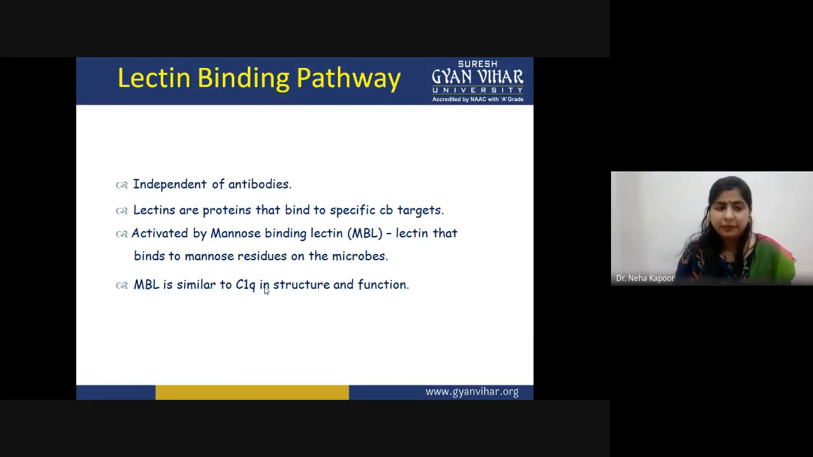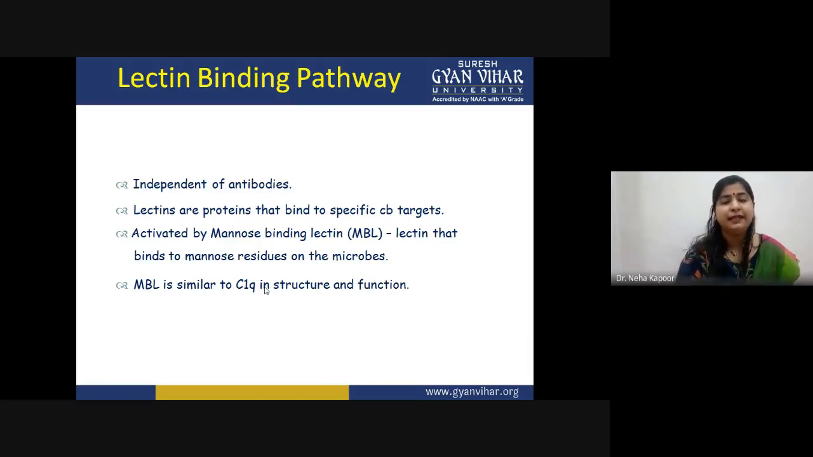The third pathway is the lectin binding pathway. This pathway is again an antibody independent pathway. You do not require any kind of antibody to get activated. And why do we call it the lectin pathway? Because first of all, what are lectins? Lectins are special kinds of proteins that bind to specific cell targets. In the case of the lectin binding pathway, the activation is basically triggered by mannose binding lectin, the lectin that will bind to the mannose residues residing on the cell surface. That is why we call it the lectin binding pathway.